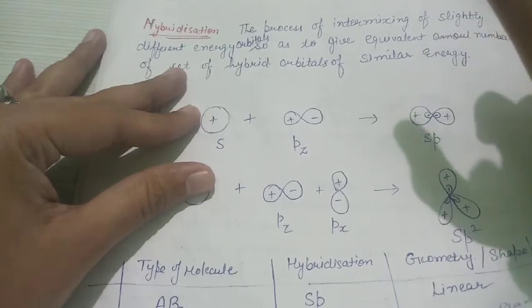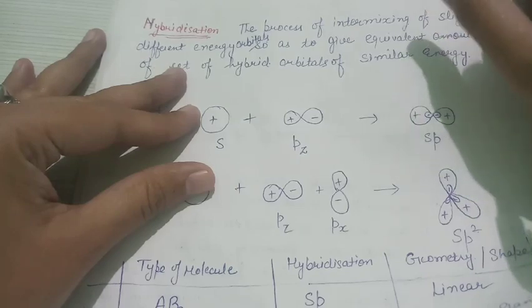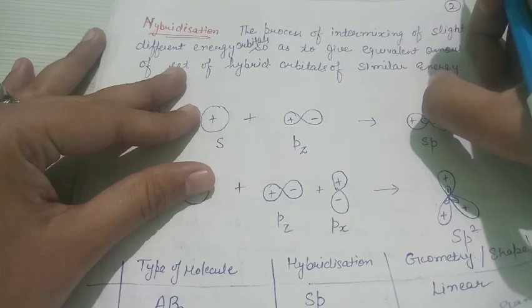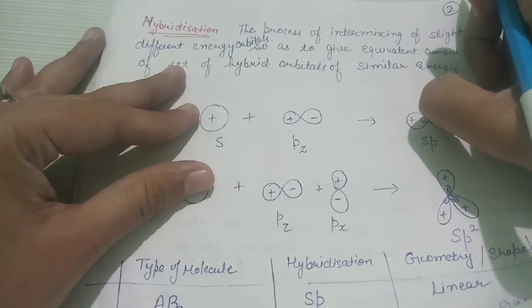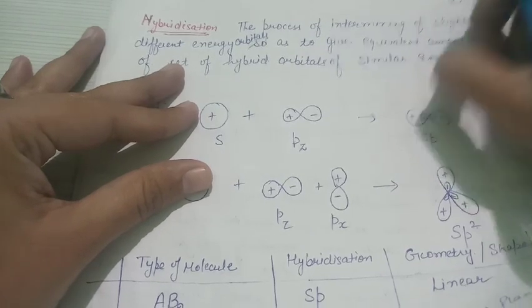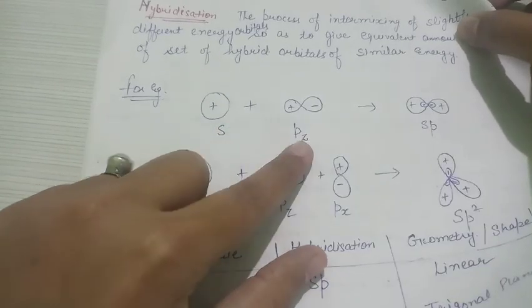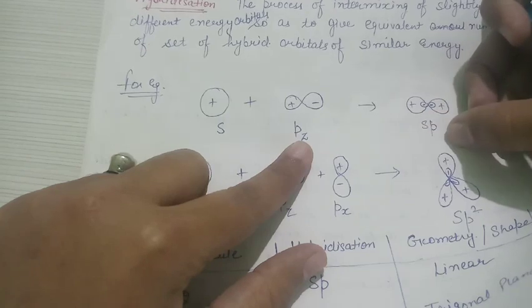That means if the energy gap between the orbitals you consider is small, only then can they undergo the process of hybridization. Otherwise hybridization is not possible if you consider orbitals which have a higher energy gap. For instance, s and p undergo hybridization to give sp hybrid orbitals.